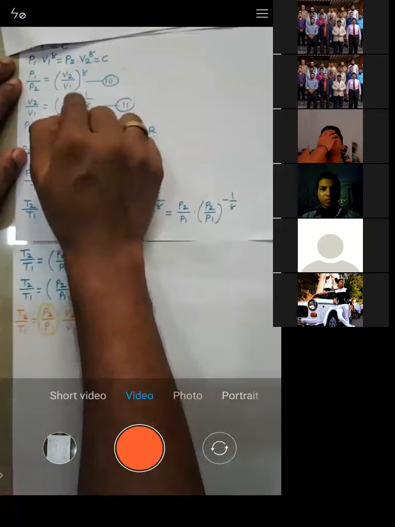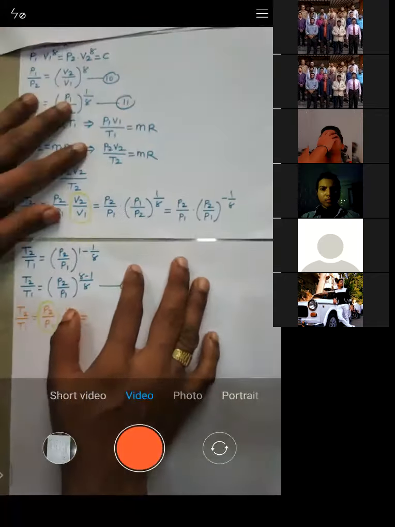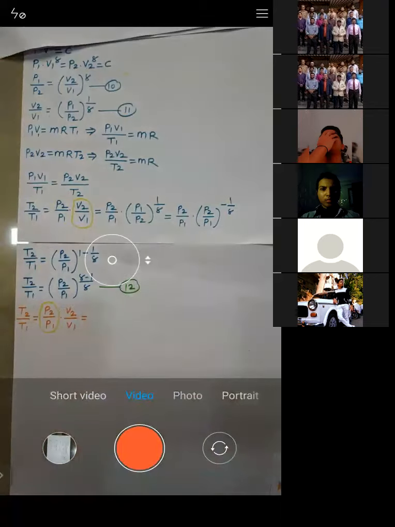P2 by P1 is equal to V1 by V2 raised to power gamma. Okay, P2 by P1, just check it. P2 by P1 is equal to V1 by V2 raised to power gamma, right? So that value I'll put it now.